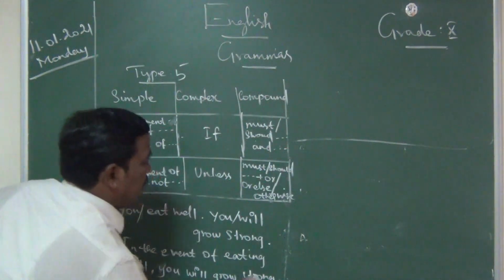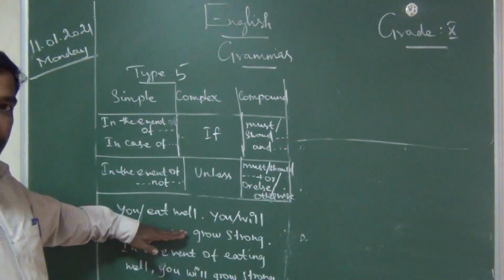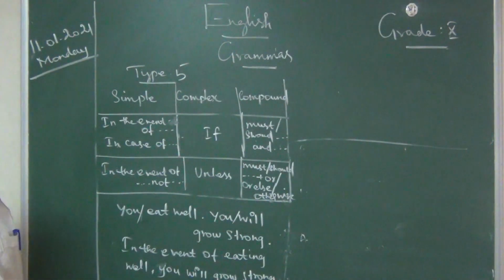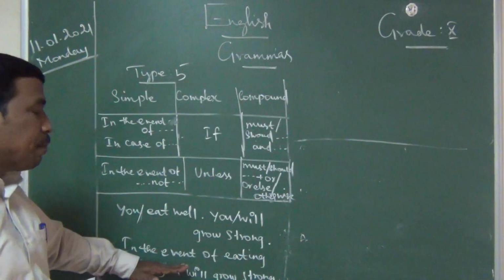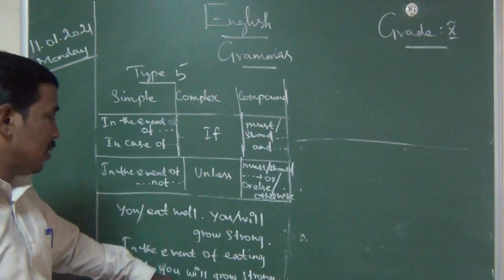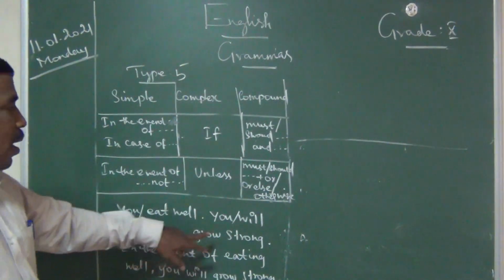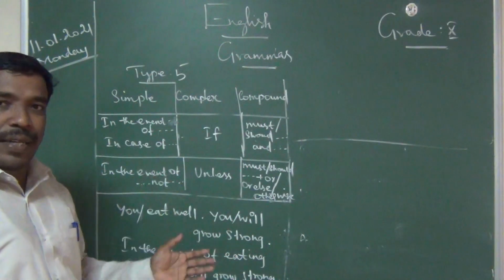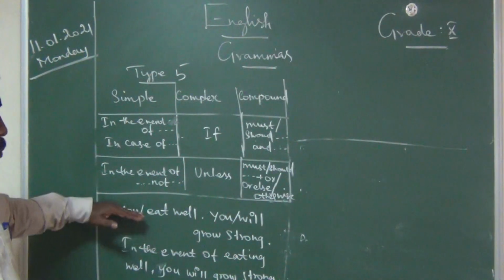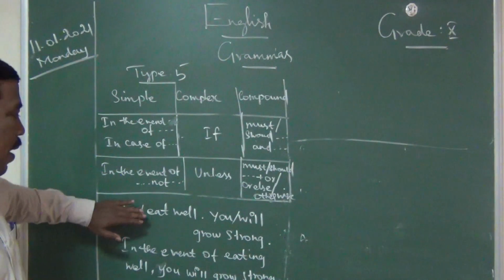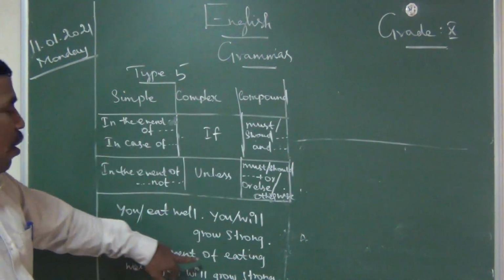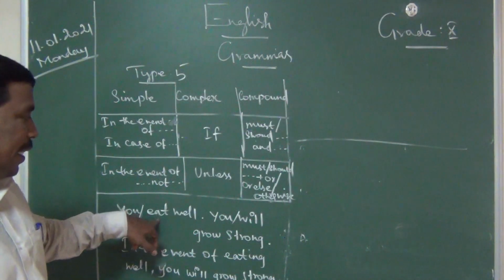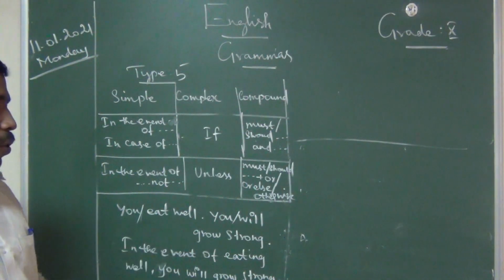I said already, this is one main clause, this is also a main clause, so we should change it into simple sentence. So second part as it is, you will grow strong, leave it. But first part we should change. Both subjects are same, so don't worry about that. So in the event of, changing verb into ing form, verb is eat, eating well, you will grow strong.